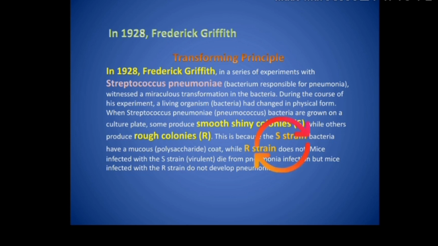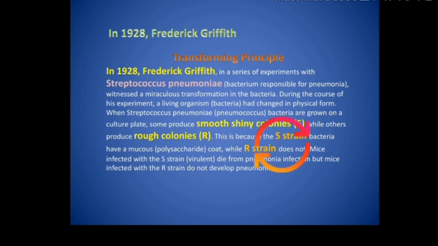Now children, due to the presence of the polysaccharide coat, it is something very obvious, right? So let us suppose you are present in your house. I'm just giving you an example. You are present in your house and your house is like a coat for you, right?